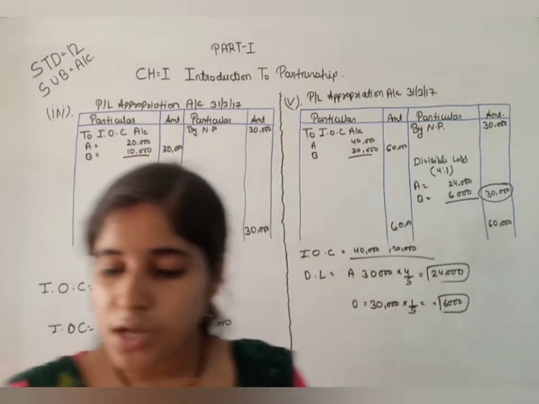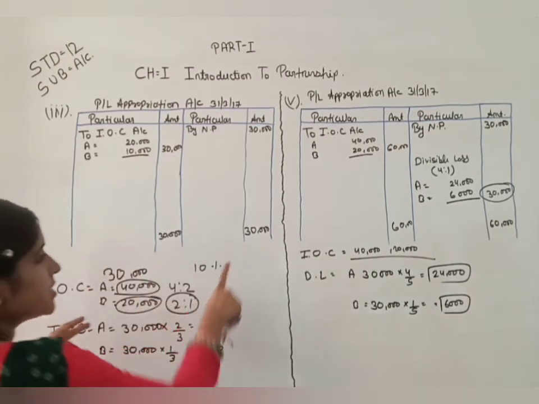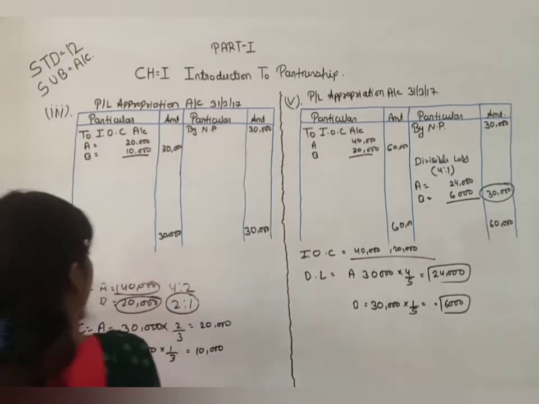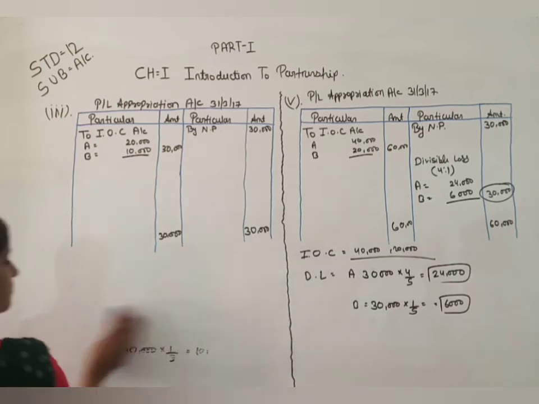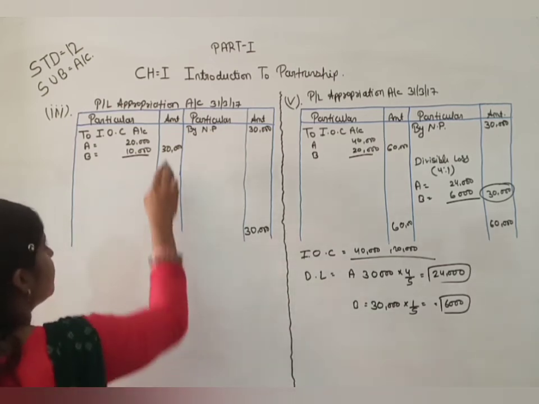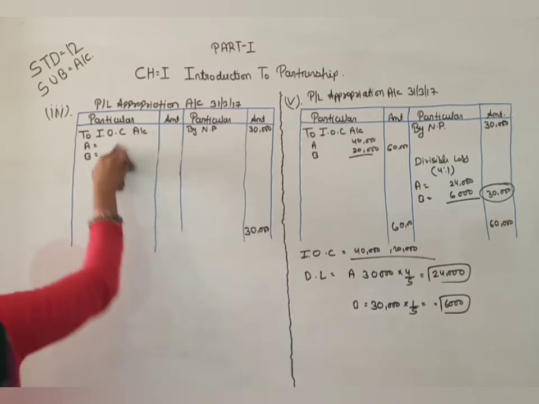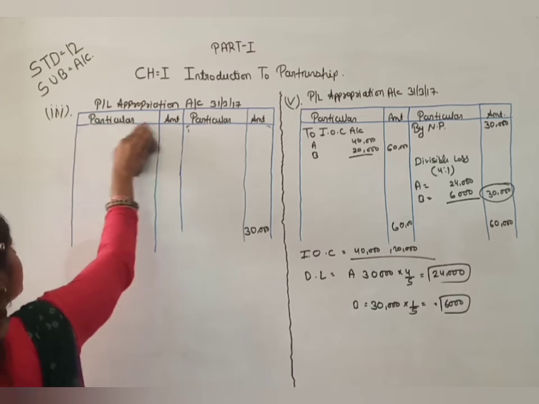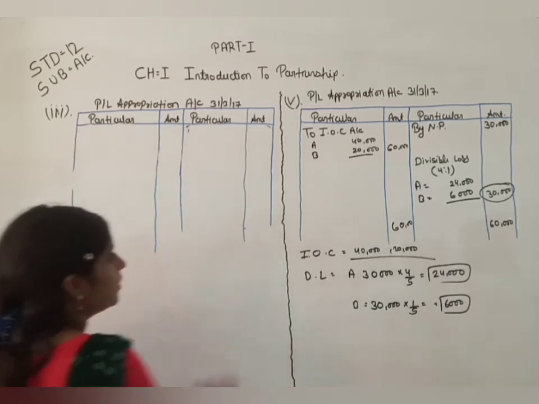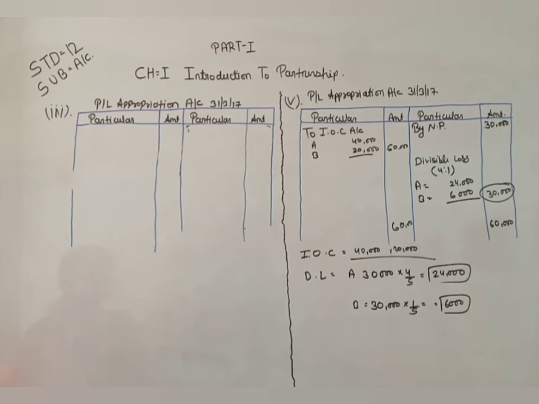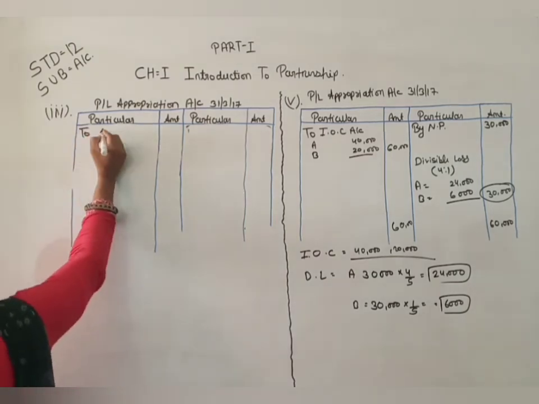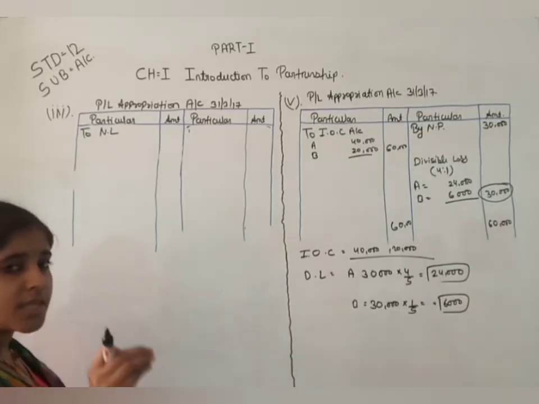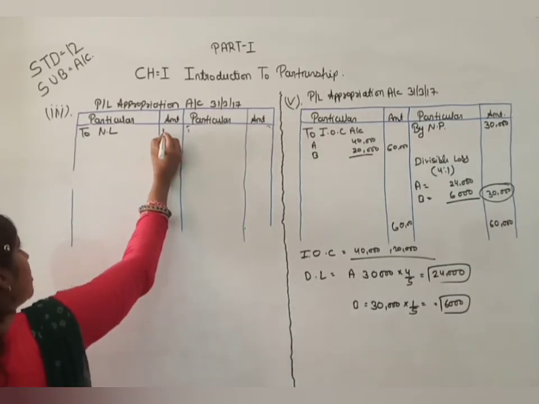There is a loss of 10,000. I am roughing this. If you want to take the screenshot of it, you can. Okay. So here there is a loss. Here there is a loss of 10,000. So here to net loss from the profit and loss account, इस तरह से आपको पूरा लिखना है 10,000.